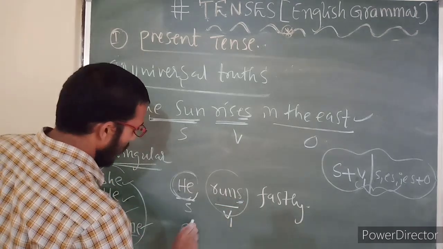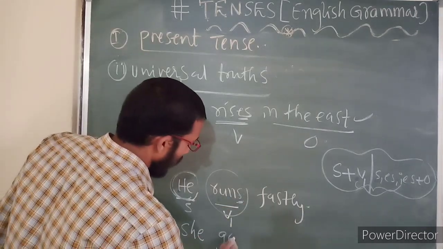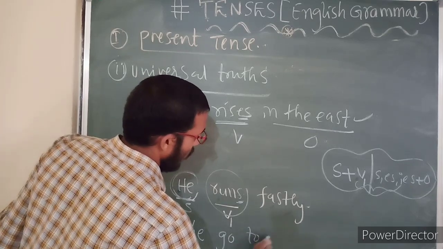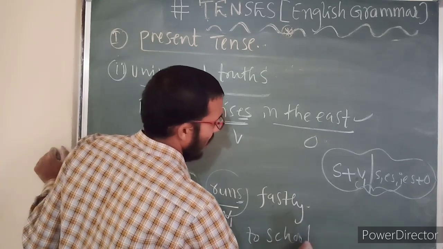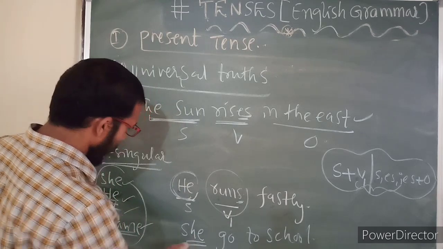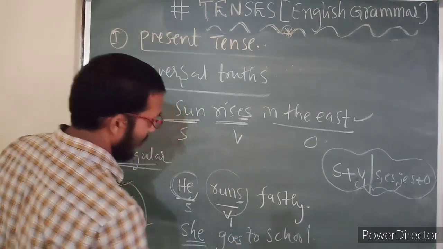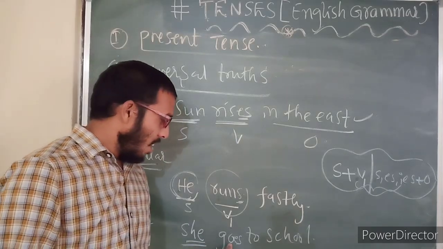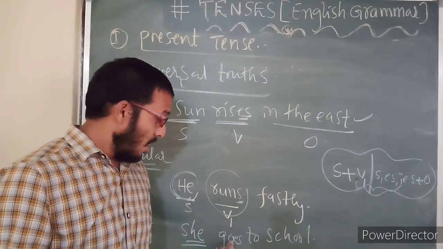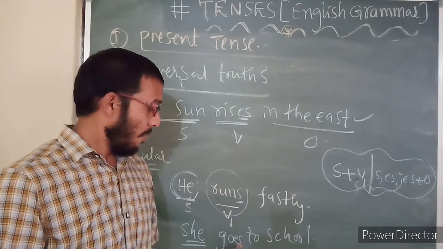Similarly, suppose "She go to school." If you write like this, it is wrong. She is the third person singular, so we need to add es here, not s, because when any word is ending with a vowel, we must add es.